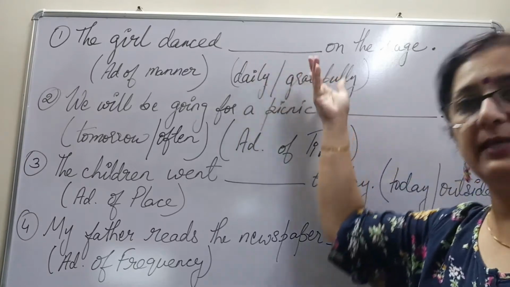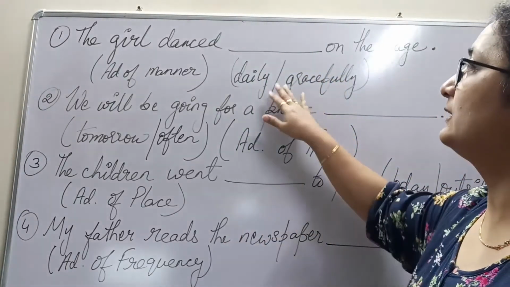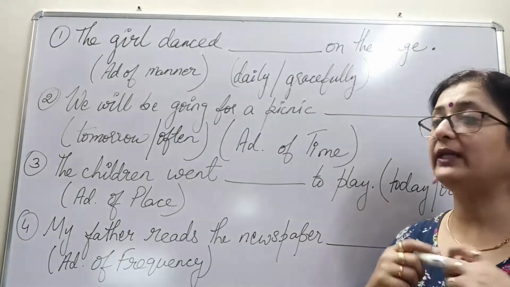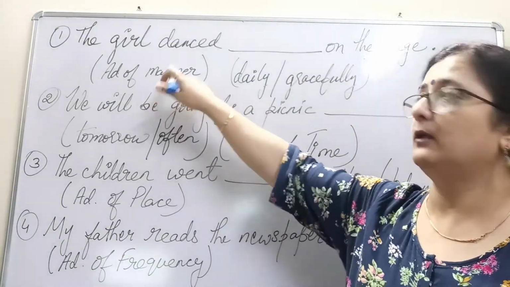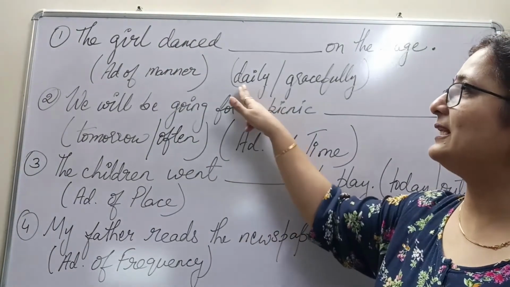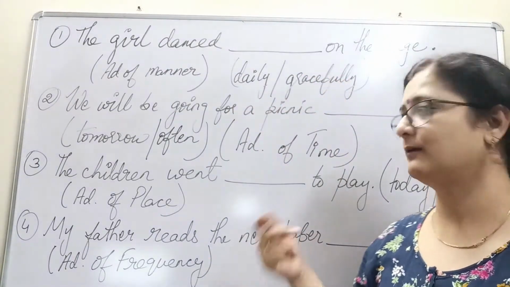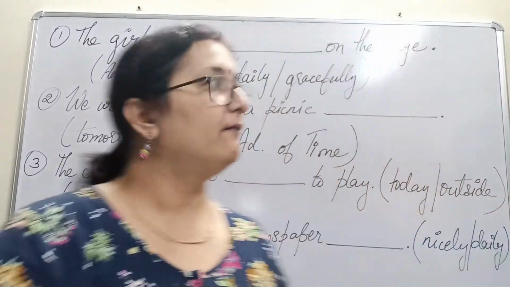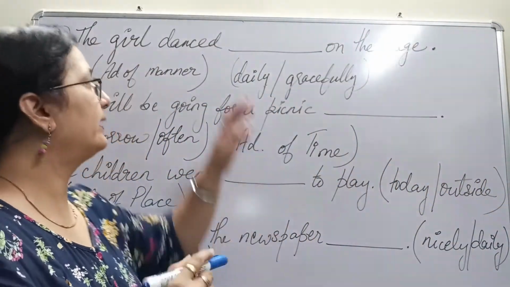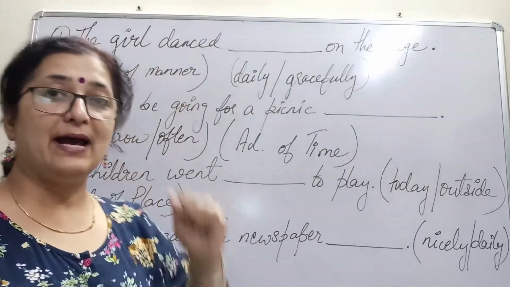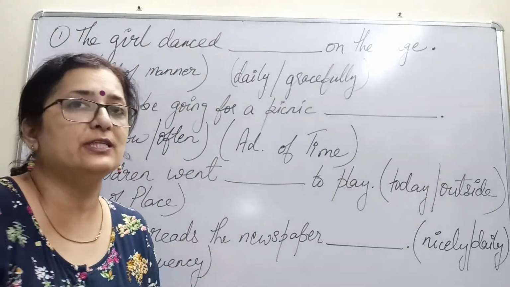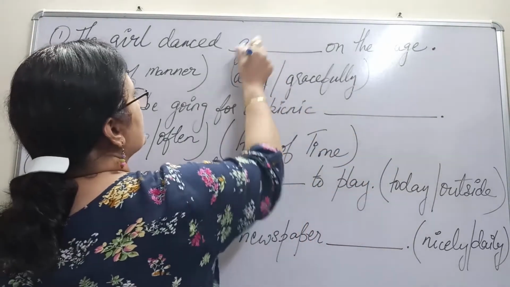The girl dances daily, fine, that's also good enough. The girl dances gracefully, that's also good enough. But we need an adverb of manner. Do we talk about daily in manner, how it is done? No. It is talked about frequency. When we want frequency, then maybe we can put in daily. But when it is asked for an adverb of manner only, then which is the correct word? Gracefully. How does she dance? She dances gracefully.